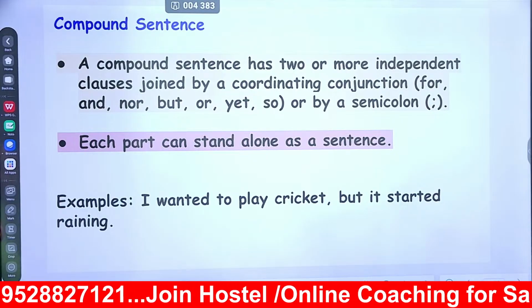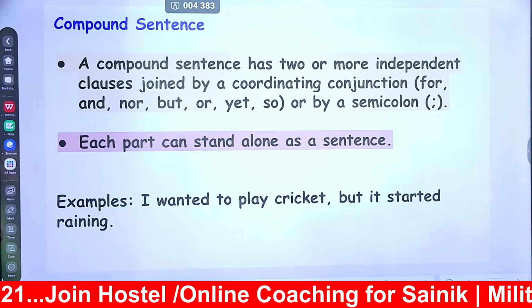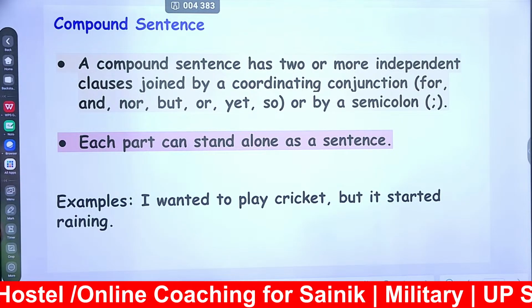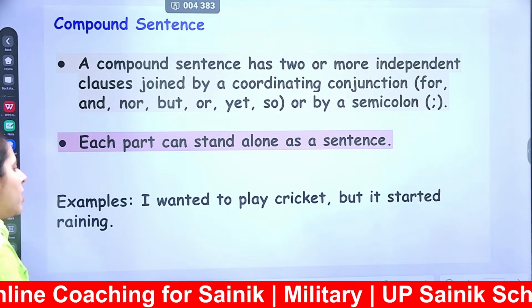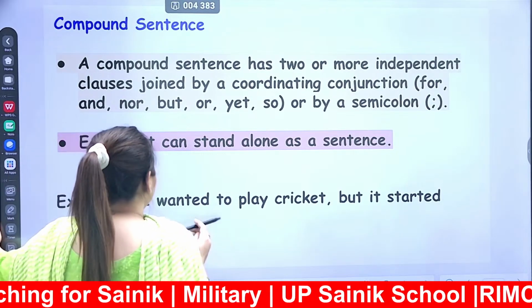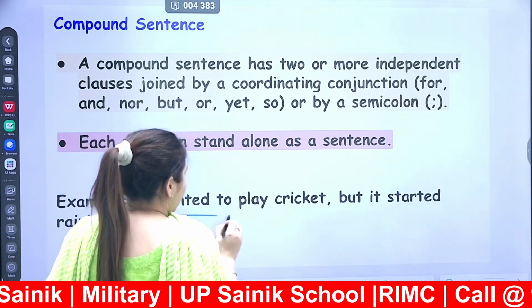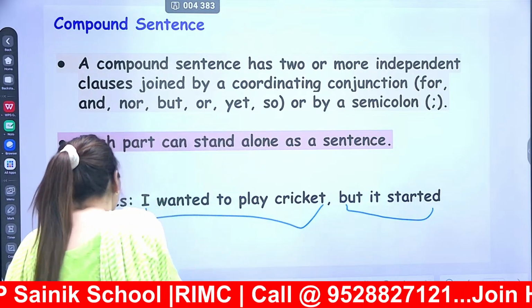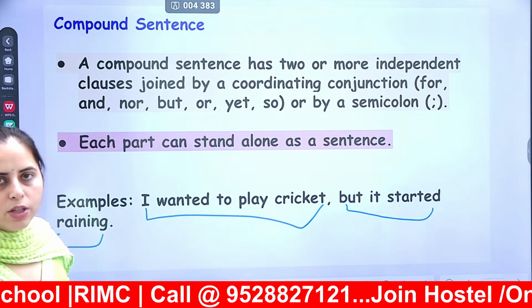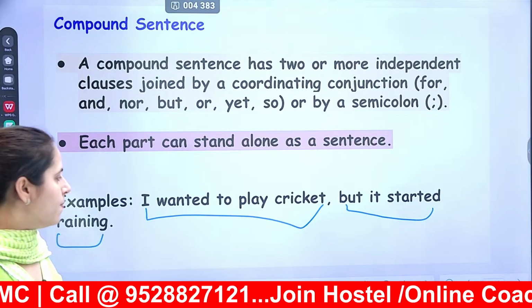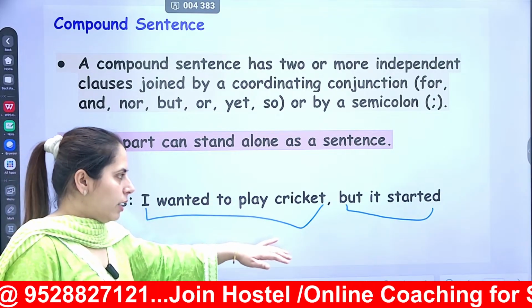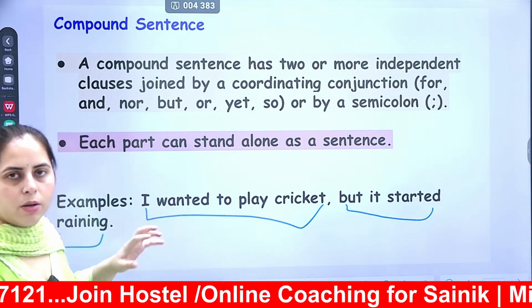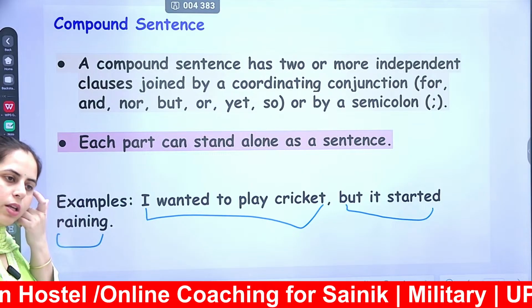For example, I wanted to play cricket, but it started raining. अगर मैं इसको separate कर दूं, if I am separating this and this, so both of these sentences are having individual meanings. Okay, I wanted to play cricket, it started raining. Both are independent to each other.